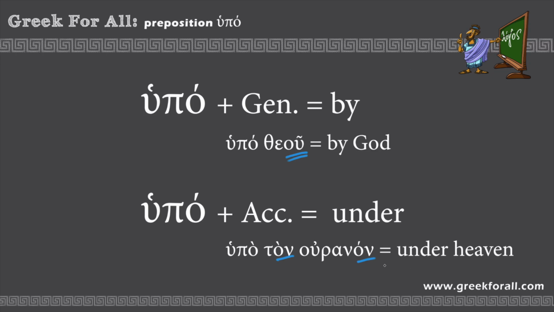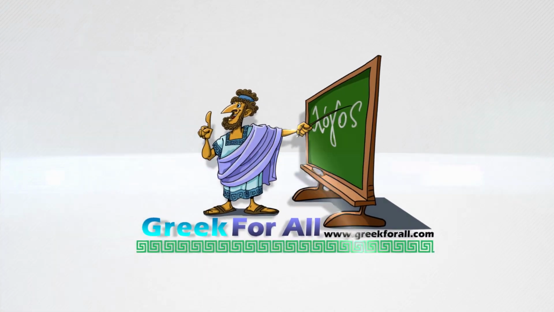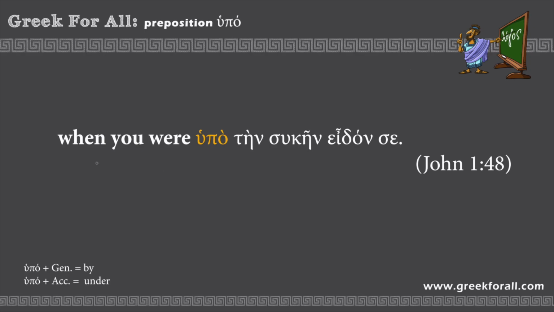Now let's go into the scripture and see how this preposition is used in the Bible. The first example comes to us from the Gospel of John, chapter 1. Let's read. When you were hupo ten suken, eidon se. Here below I have a small assistance for us. Hupo plus genitive equals by and hupo plus accusative equals under. So let's see what we have here.